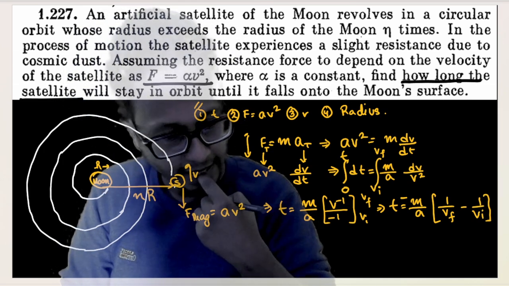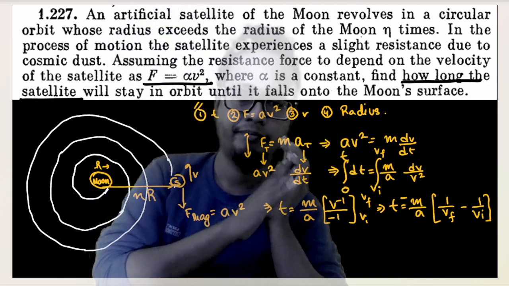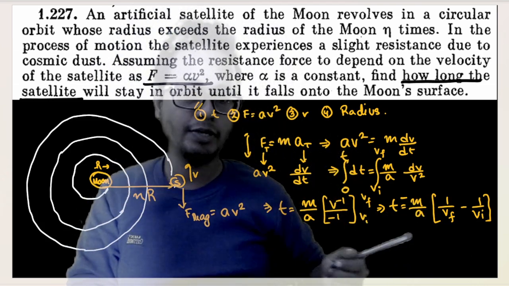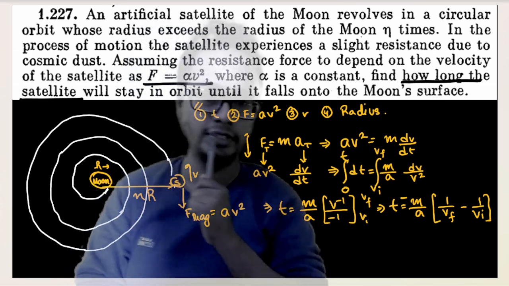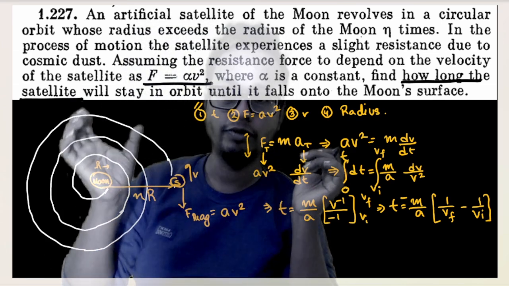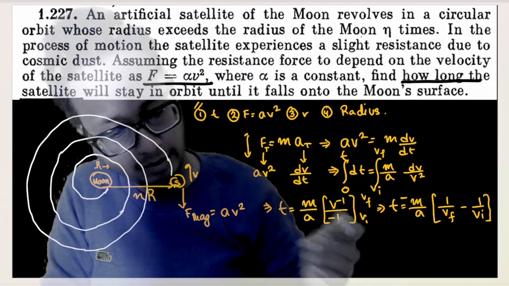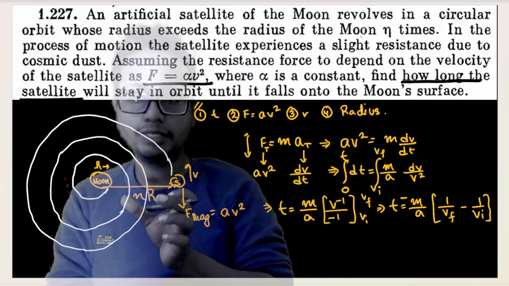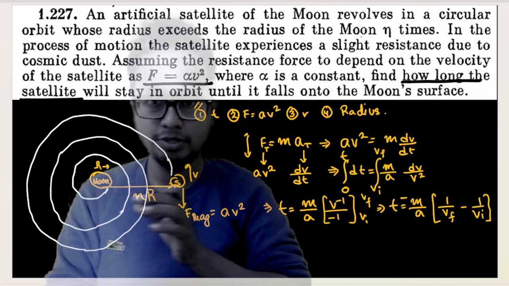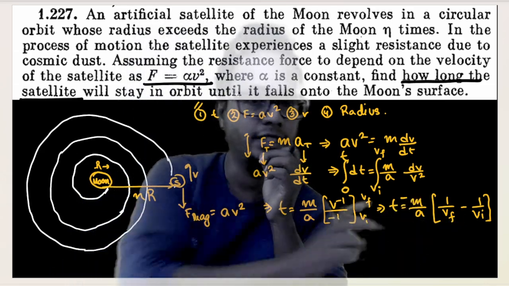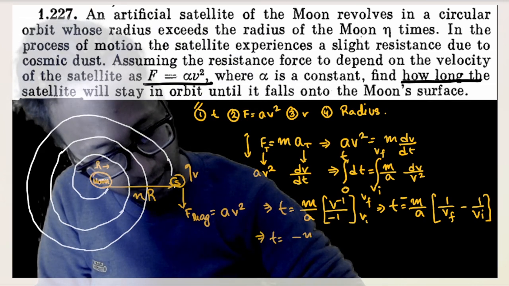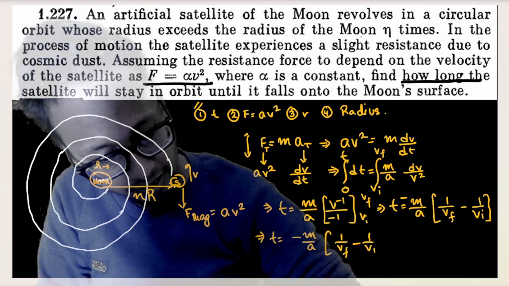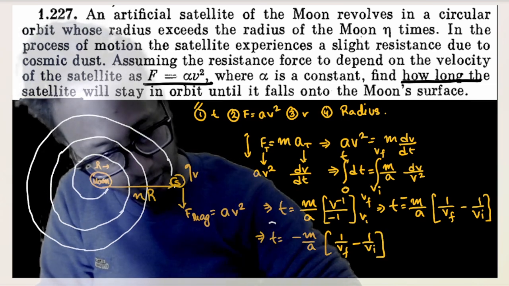Okay, and now I actually have a problem out here. The problem is I have run into an equation where I need final velocity and initial velocity, and I don't have anything to deal with velocity. I do know the initial radius and final radius. I do know the value of g. I do know the mass of the moon. But using those, I need to find out the final velocity and initial velocity. That is my problem. Okay, or time is equal to minus m by a, (1 by v final minus 1 by v initial). So this is my first equation.